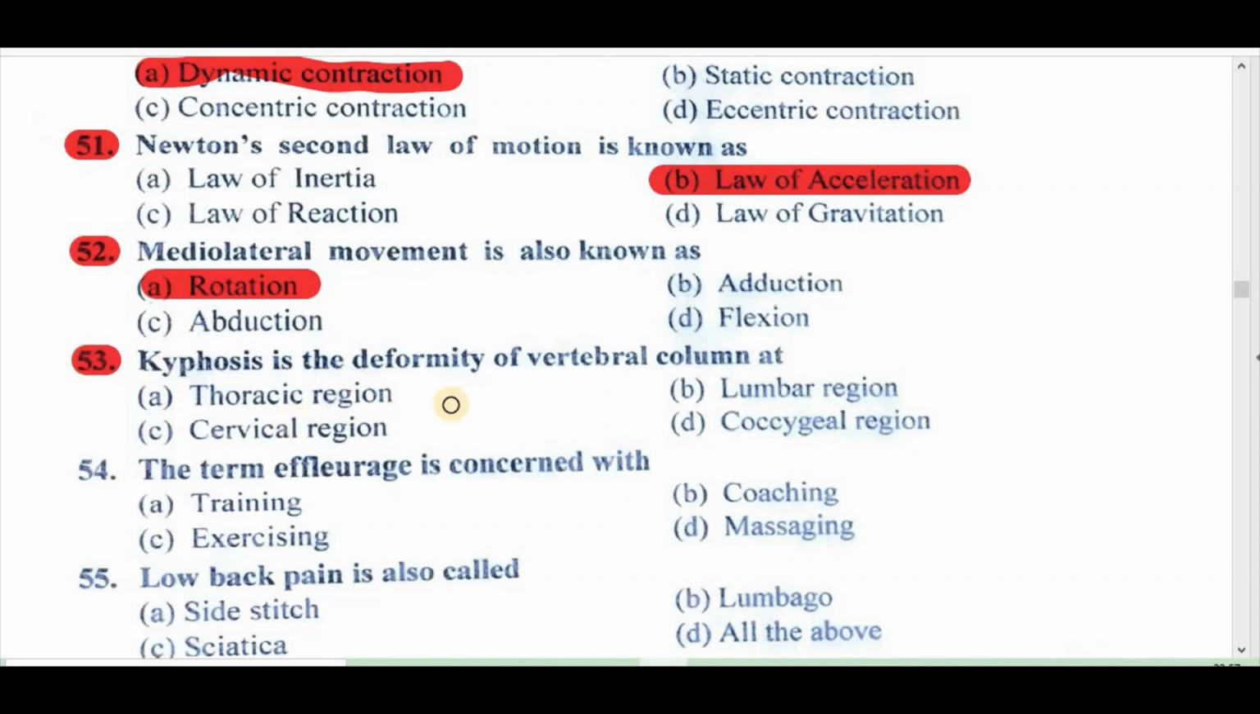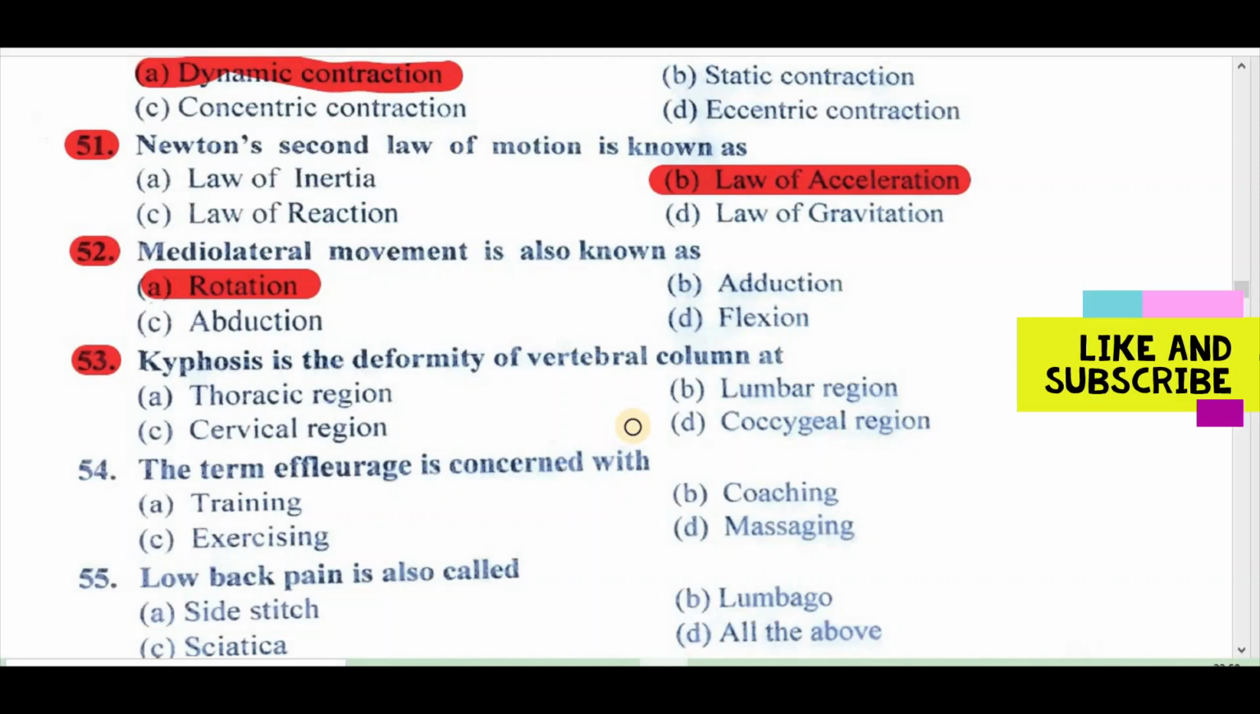53. Kyphosis is the deformity of vertebral column at A, thoracic region, B, lumbar region, C, cervical region, D, coccygeal region. Right answer is A, thoracic region.